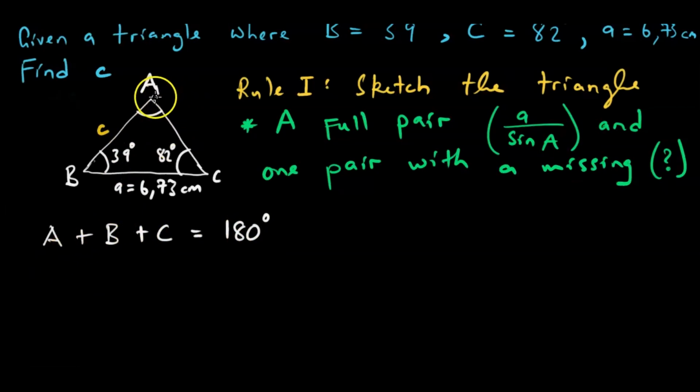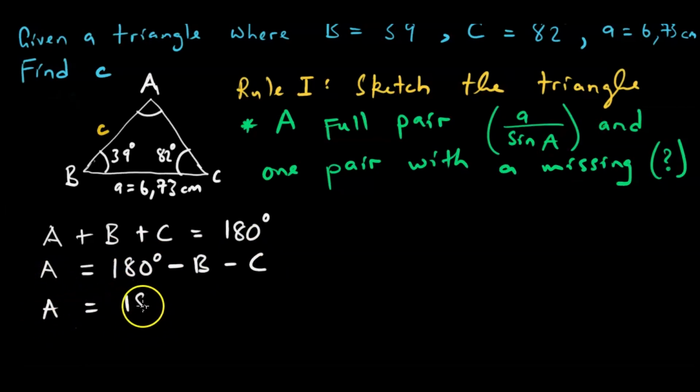We need to find angle A. A remains on this side, so B and C, which are positive, cross the equal sign and become negative.